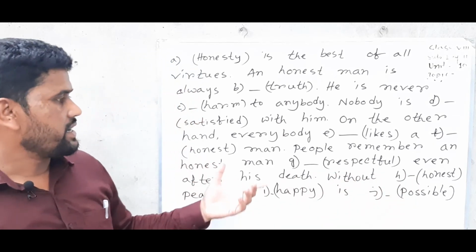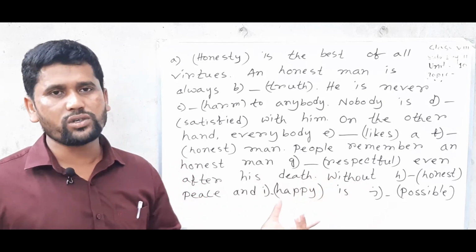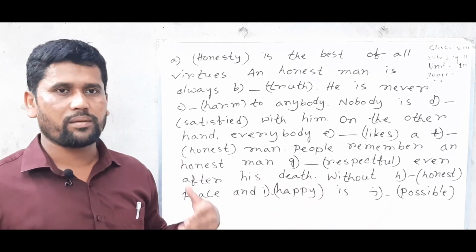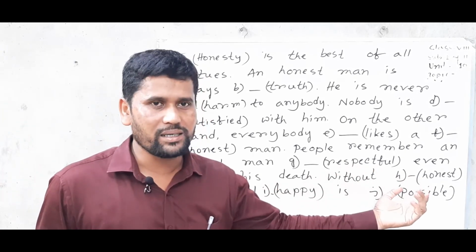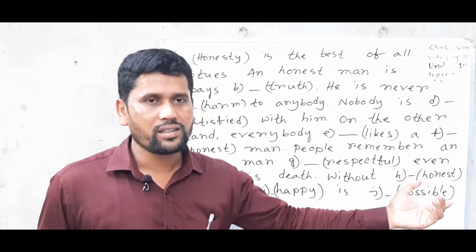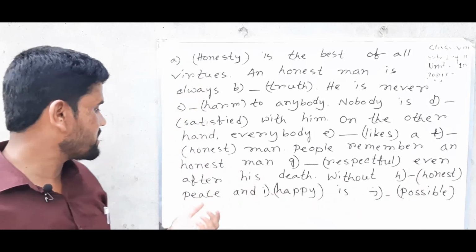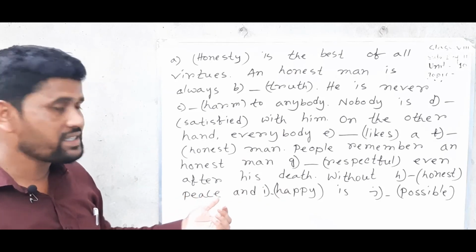Even after his death, without is a preposition. After without we use noun, because after preposition the word will be noun. So honest is an adjective. If we add ty, the word will be honesty. Without honesty, peace, and peace is a noun, as we find ce.